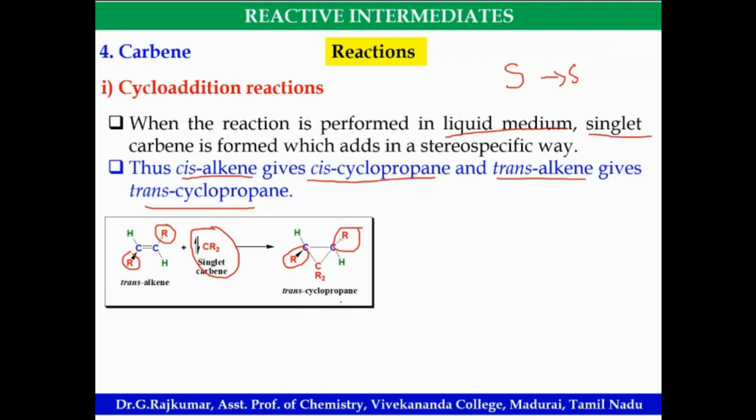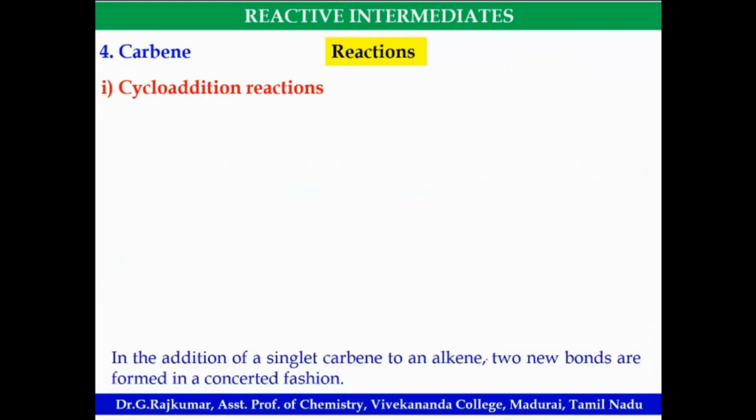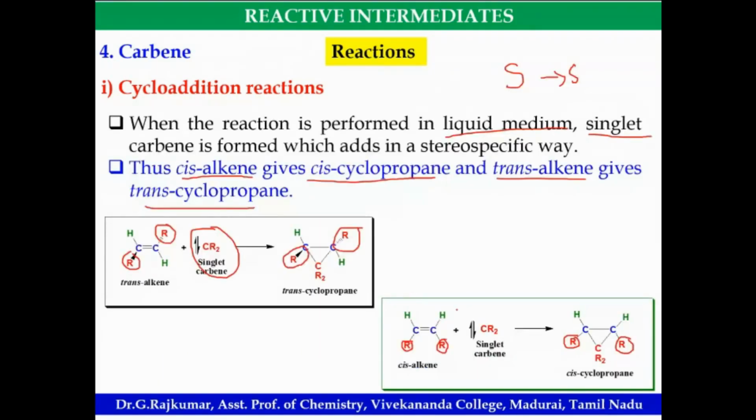Okay, this is trans cyclopropane. Suppose cis alkene. Cis alkene means the R groups are on the same side. Look at the cyclopropane derivative. It should be like this, if it is singlet carbene. Okay. Is it clear?